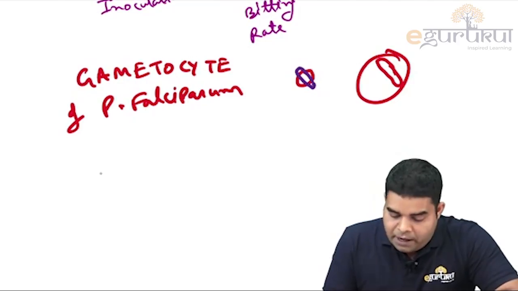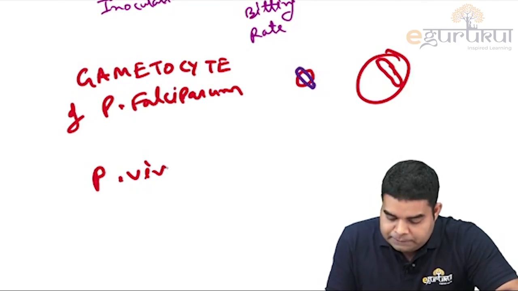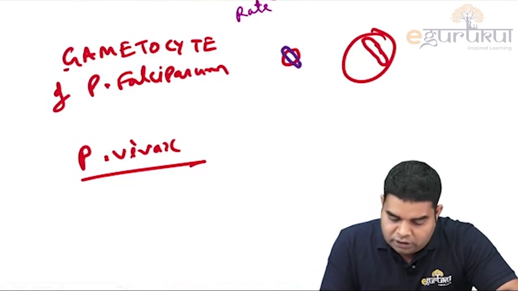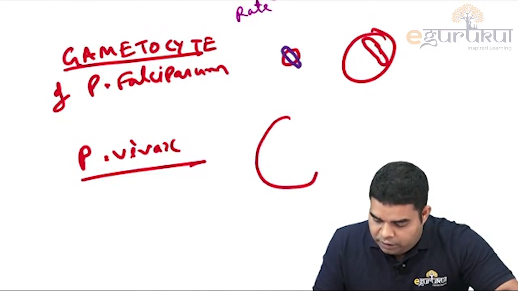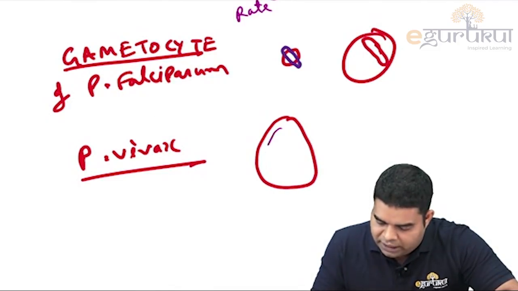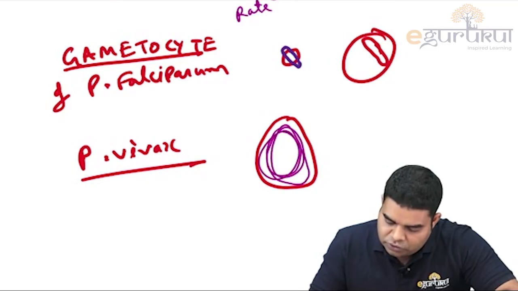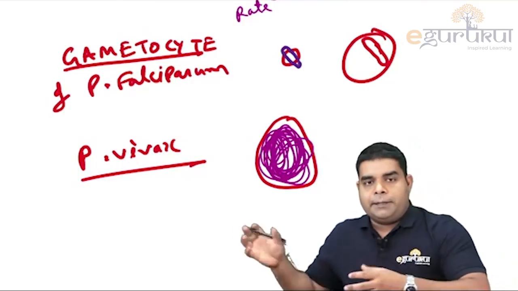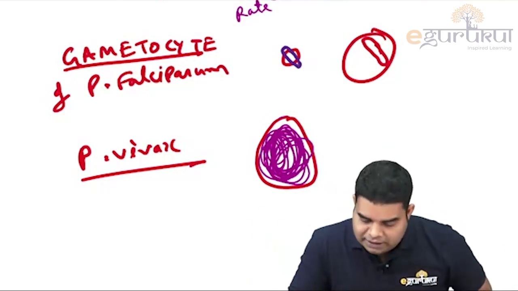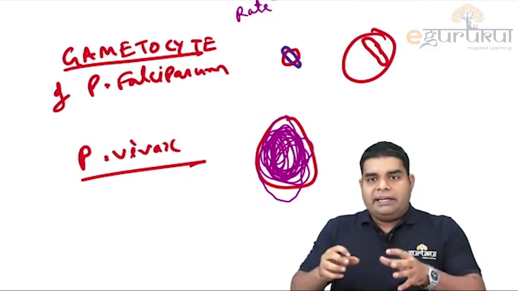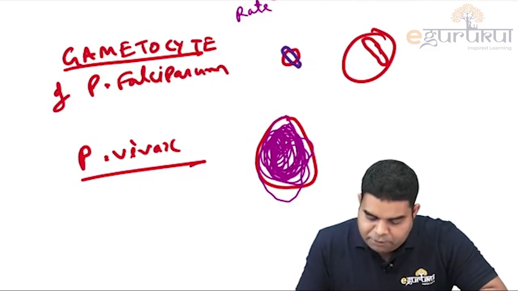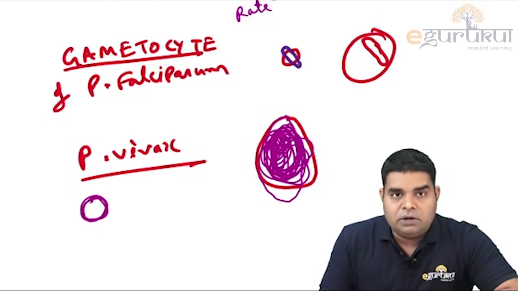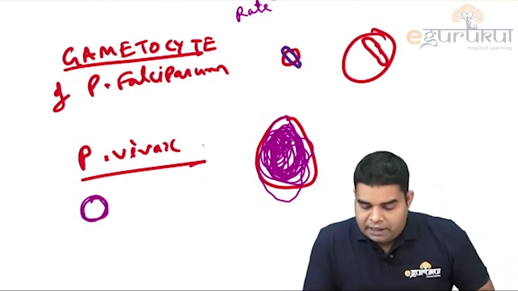So this is falciparum. But in the case of Plasmodium vivax, if you look at the gametocyte of Plasmodium vivax, it will be something like this. There will be an oval gametocyte which is completely filling the RBC, like this. This type of gametocyte will be in Plasmodium vivax. It has a rugby ball appearance, and it is completely filling it. So if you find this type of gametocyte, this is Plasmodium vivax. Moreover, the ring formed in Plasmodium vivax is a more complete ring,